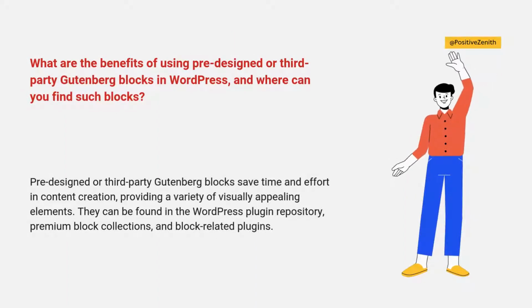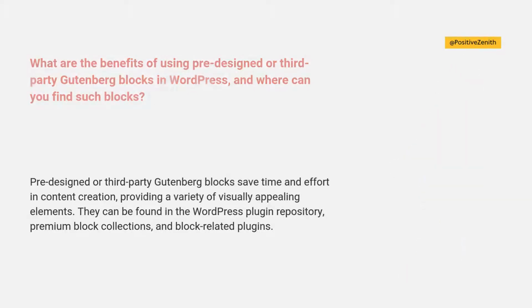What are the benefits of using pre-designed or third-party Gutenberg blocks in WordPress, and where can you find such blocks? Pre-designed or third-party Gutenberg blocks save time and effort in content creation, providing a variety of visually appealing elements. They can be found in the WordPress plugin repository, premium block collections, and block-related plugins.